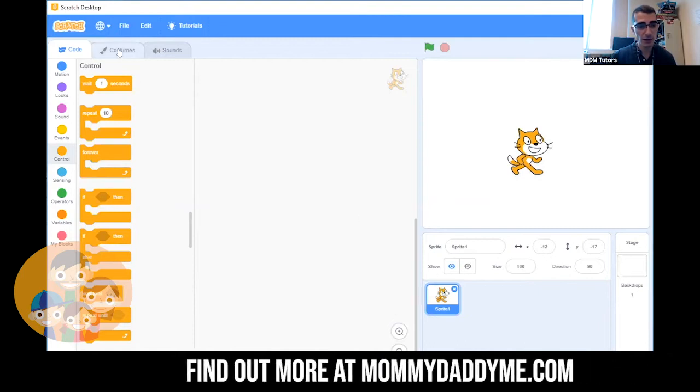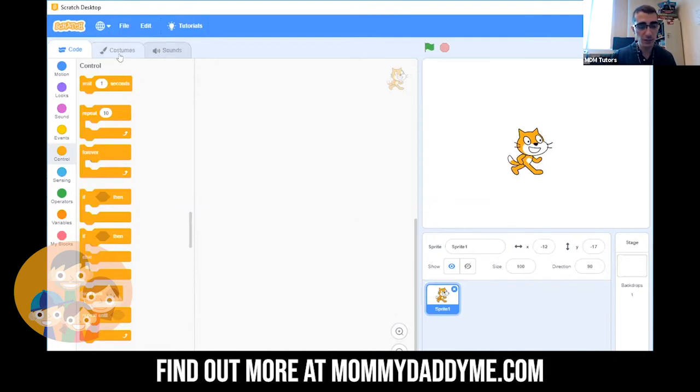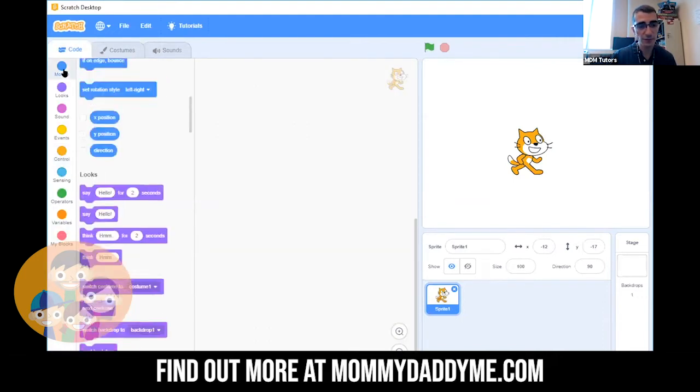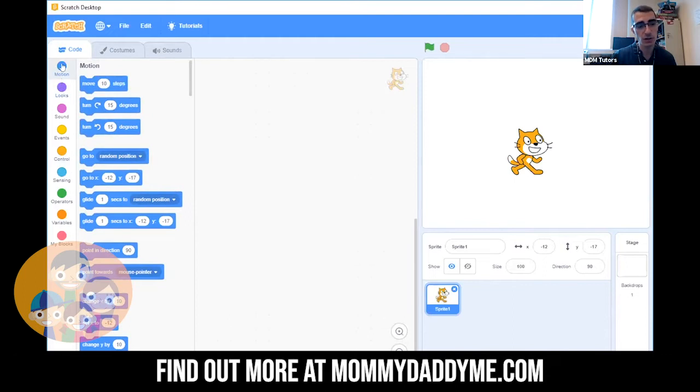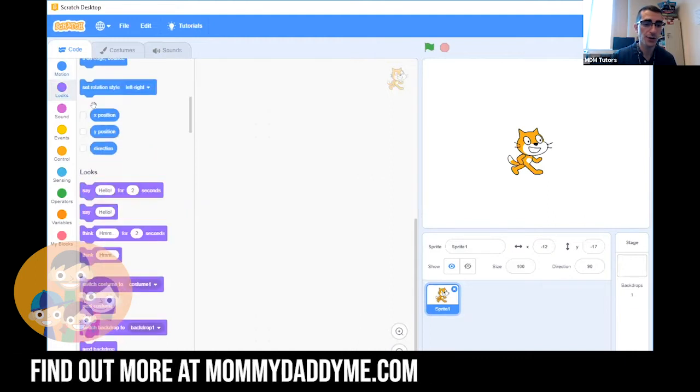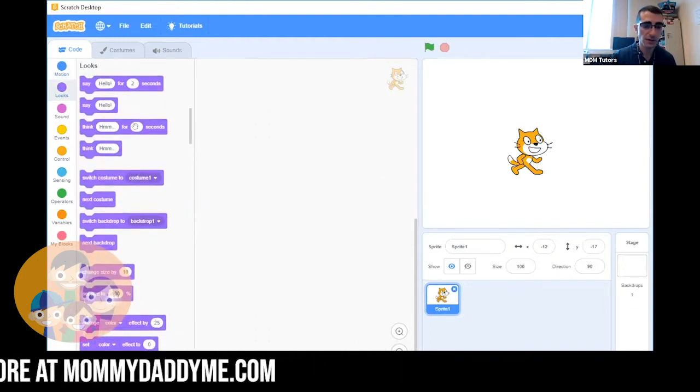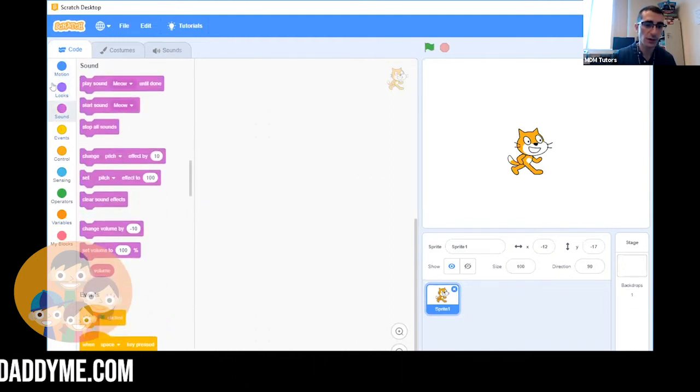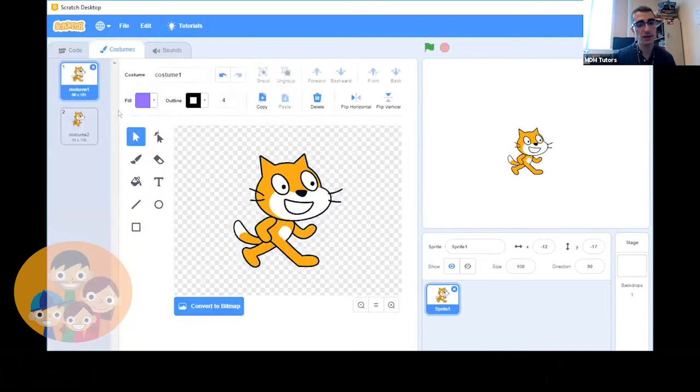Okay, so what we're going to do is we're going to spend a lot of time today in the costumes tab. You can see there's the code tab where we have different sections of code, like all the motion things are blue and the top, all the looks are purple next, and so on and so forth. But we're going to go in the costumes tab for now.